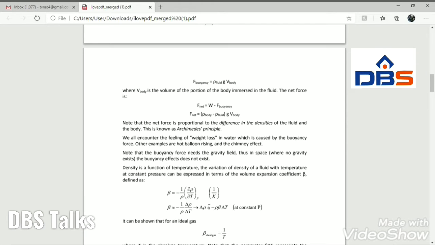Finally we can simplify it as delta rho equals rho beta delta T, or for ideal gases this beta volume constant is nothing but 1 by T, where T is a temperature in Kelvin.